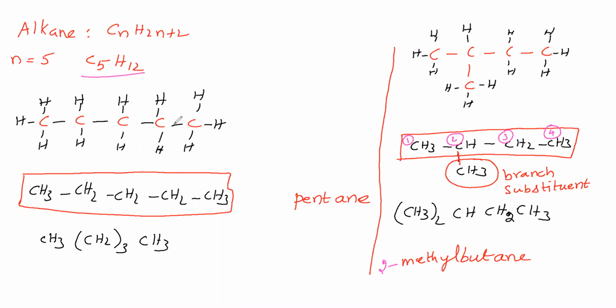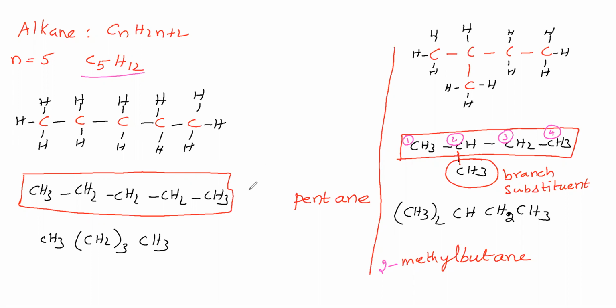This carbon is directly linked with one other carbon, therefore it is a primary carbon. This one also. Generally, a primary carbon means the CH3 group. The CH3 group is acting as a primary carbon.